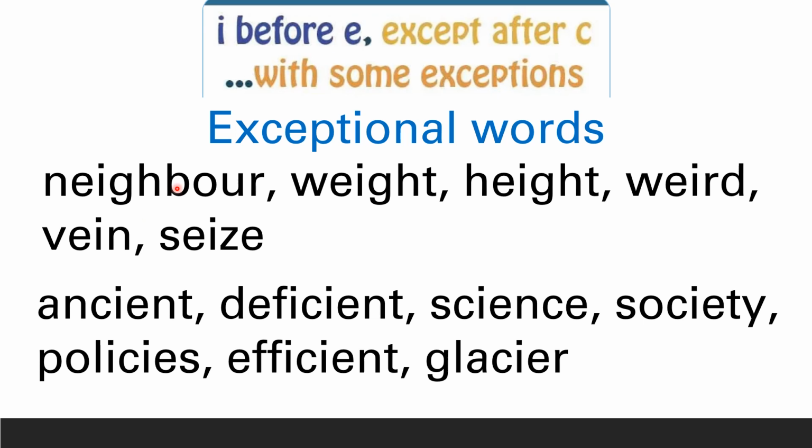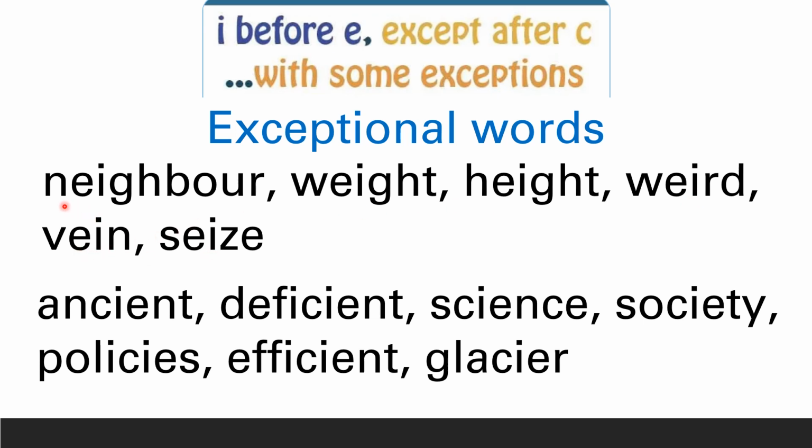According to the rhyme, according to the rule, if you have C, immediately after C, we have to use EI. If there is no C, we have to use IE. Now, look here. Do you see the letter C anywhere here in these words? No. If there is no C, we have to use IE according to the rule. But these words are all exceptionals. Can you see? You have EI here. E-I, E-I, E-I, E-I, E-I.